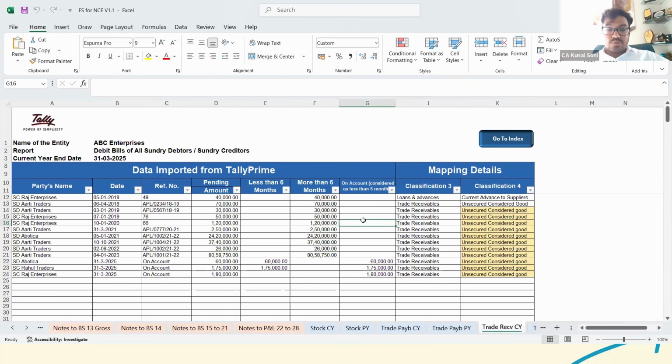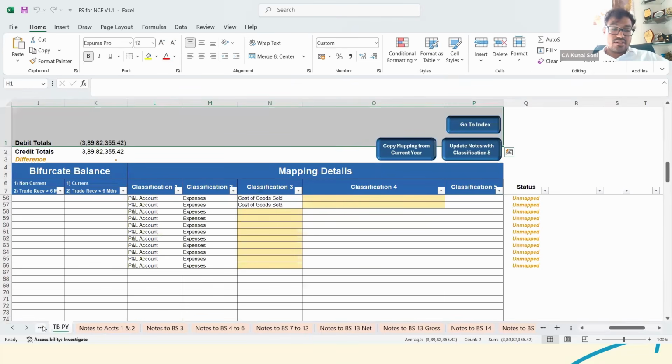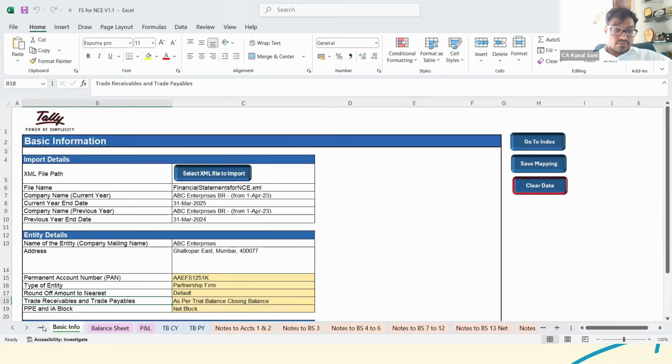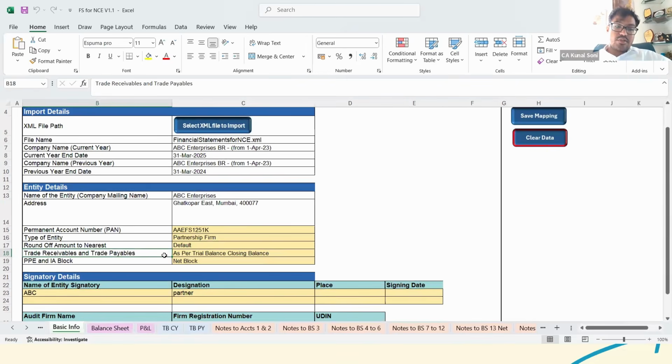Now see, for using this particular feature, that is trade payables or trade receivable current year, it is mandatory, as we initially discussed in the basic sheet itself, that for the trade receivable and payables you choose whether to take them as per the closing balance of the trial balance or as per the trade receivable and payable sheet.